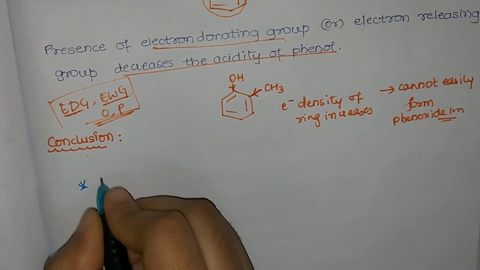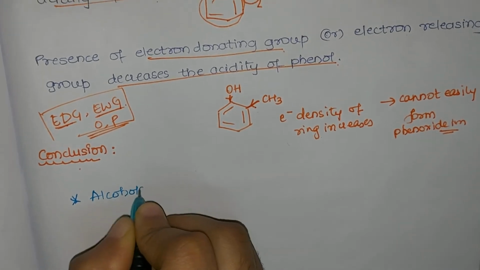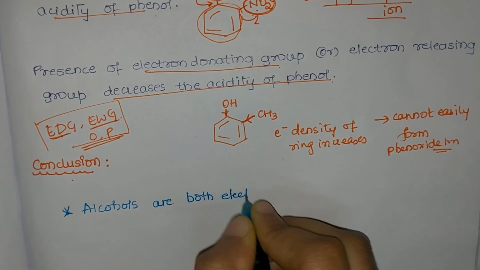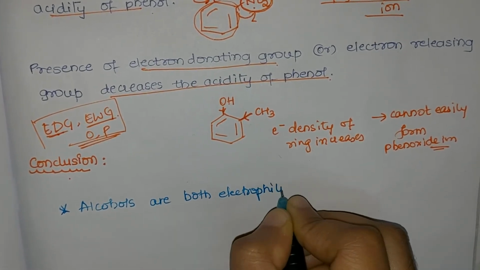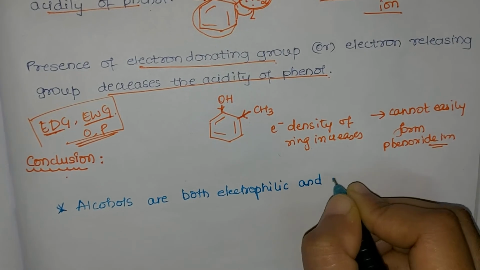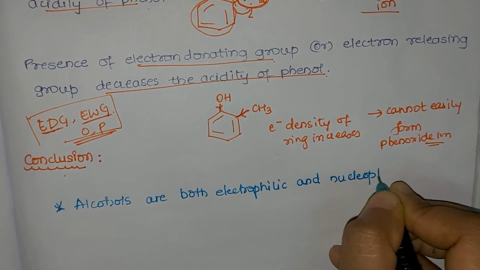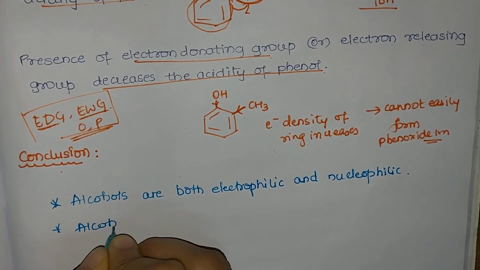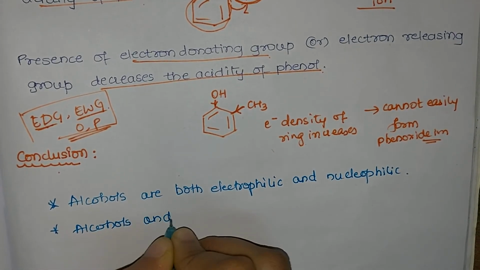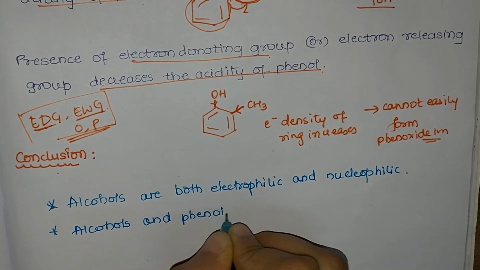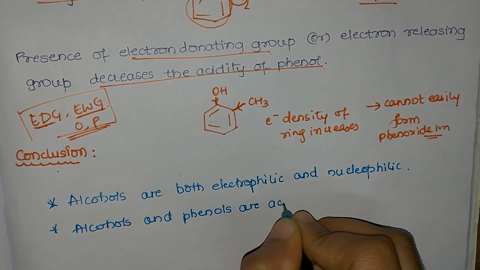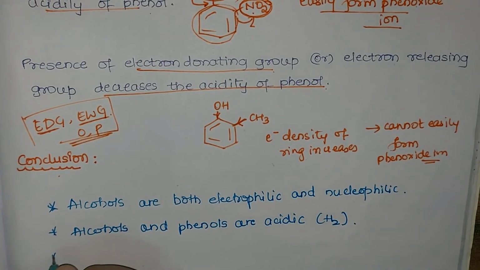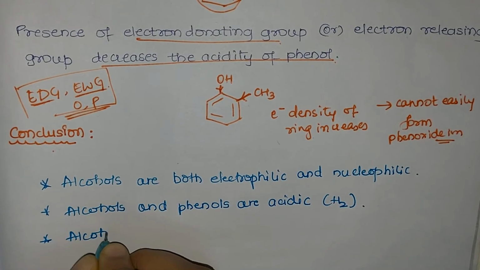So let us recall what all we have discussed in today's class. We have discussed alcohols. Alcohols can act both as electrophile and nucleophile. So we have seen that alcohols are both electrophilic and nucleophilic in nature. Next, we have seen that alcohols and phenols both are acidic in nature. Why are they acidic in nature? Because in all the reactions we had seen, hydrogen gas was liberated and hydrogen atom was displaced.